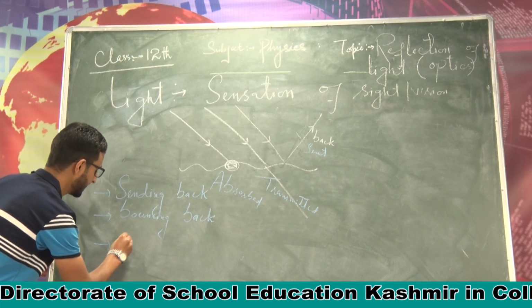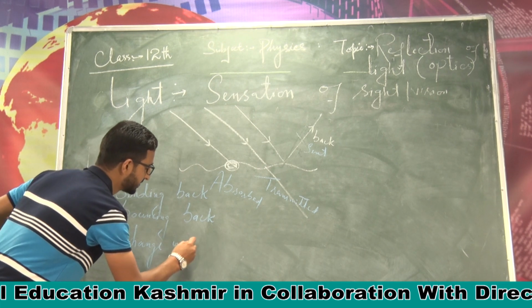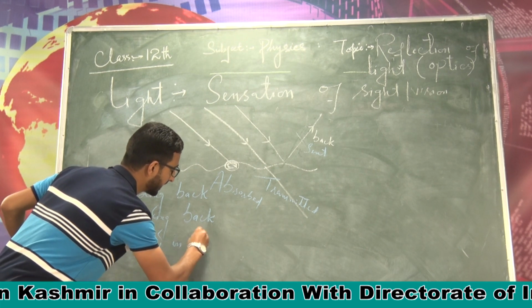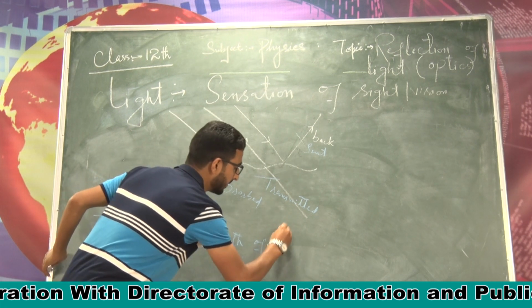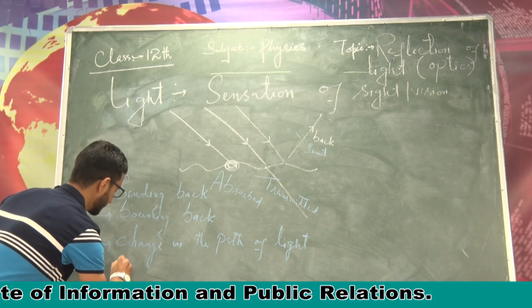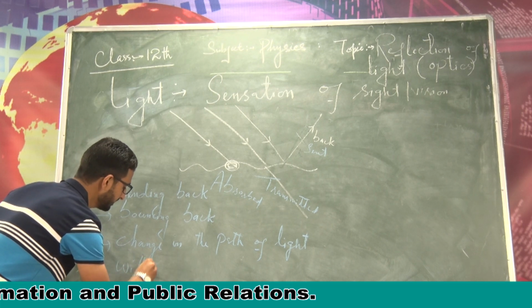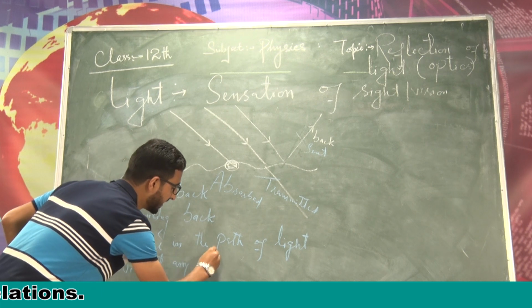So let me write here, change in the path of light without any change in medium.